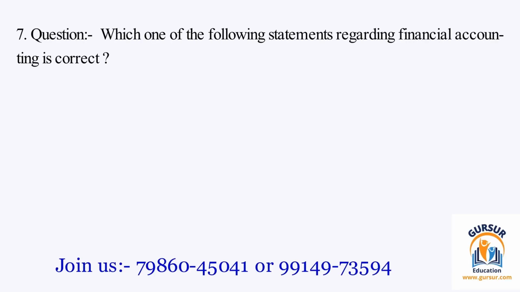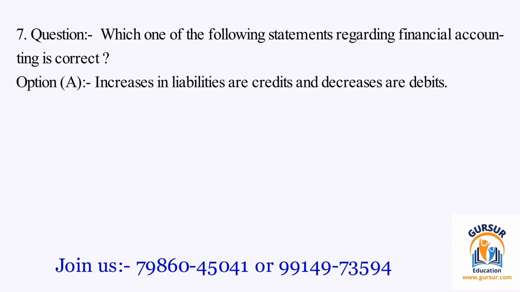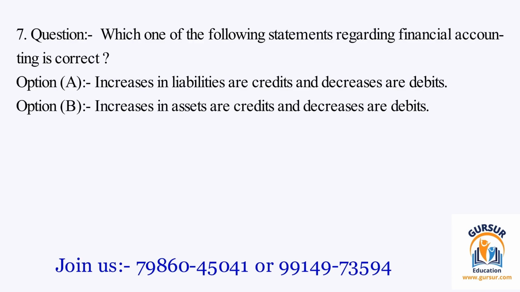Question number 7. Which one of the following statements regarding financial accounting is correct? The option A is, increases in liabilities are credits and decreases are debits. The option B is, increases in assets are credits and decreases are debits.